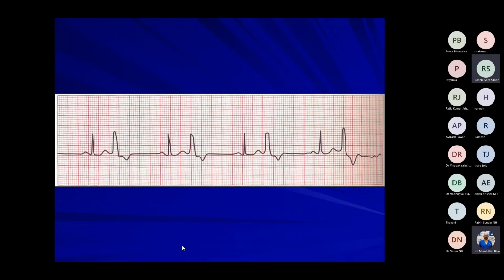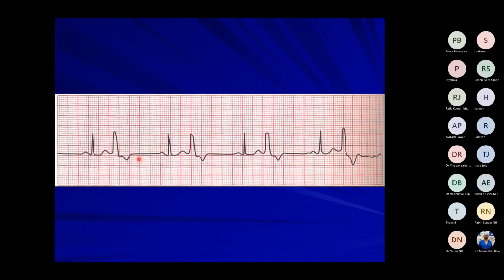So we have to take the sinus rhythm: the P wave is followed by QRS. There is no P wave for this, this is the T wave. There is no P wave here. This is ST followed by T wave and then this abnormal beat.